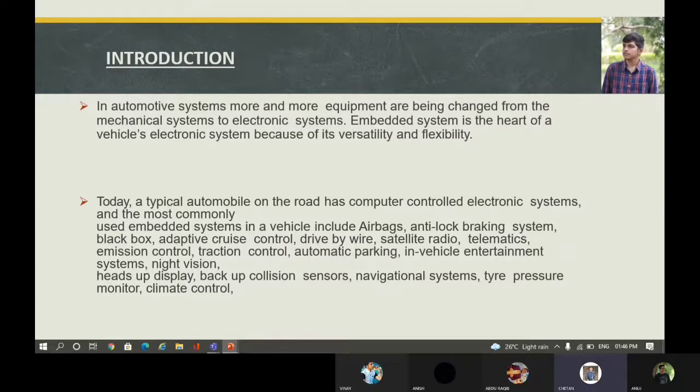Today, a typical automobile on the road has computer controlled electronic systems. The most commonly used embedded systems in a vehicle include airbags, anti-lock braking systems, black box, adaptive cruise control, drive by wire, satellite radio, telematics, emission control, traction control, automatic parking, in-vehicle entertainment systems, night vision, head-up displays, backup collision sensors, navigation system, tire pressure monitor, and climate control.